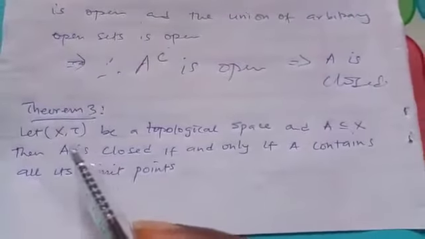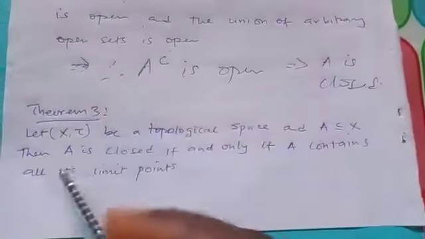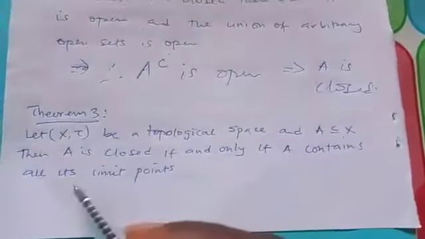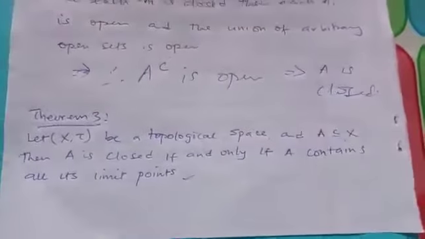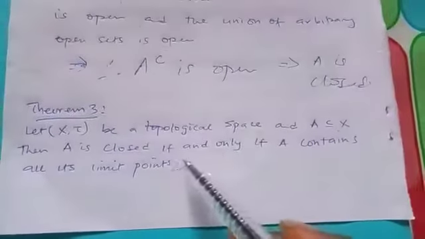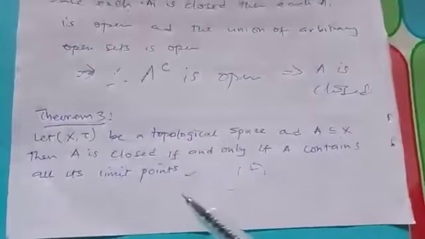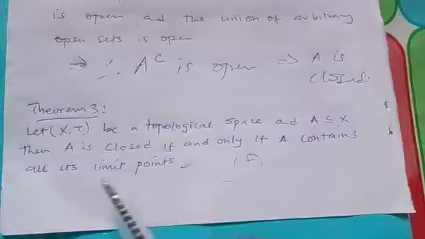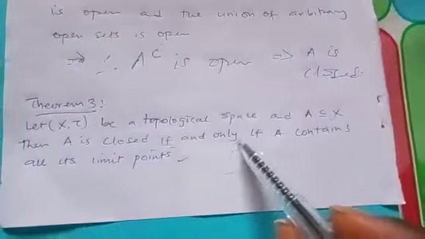So we have another theorem. Let S be a topological space and let A be a subset of S. A is closed if and only if A contains all its limit points. Remember, this is the definition of a closed set, but in that place we did not put if and only if. We only put if. But to ascertain that it is a real definition, we put it in a theorem. That is why we put if and only if.